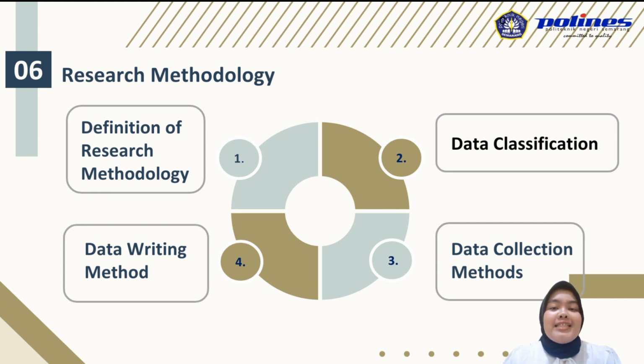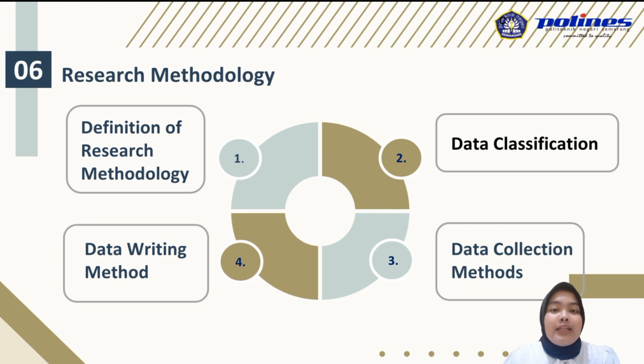The third point is the data collection method. The data collection methods used in this research are interviews to find out more in depth about the data needed. Observation takes the form of observing the production process in the company, and the final method is literature study.